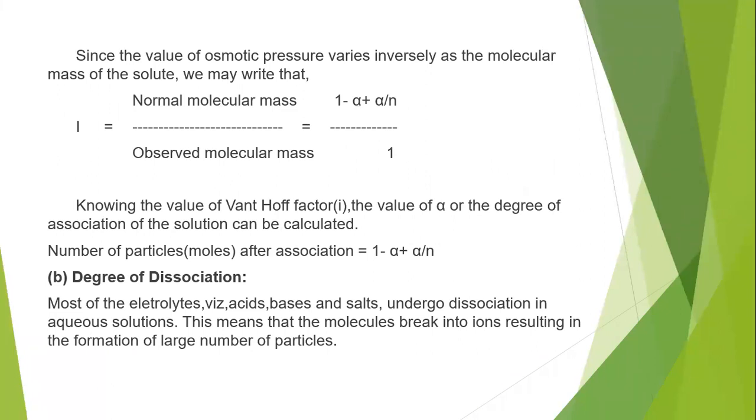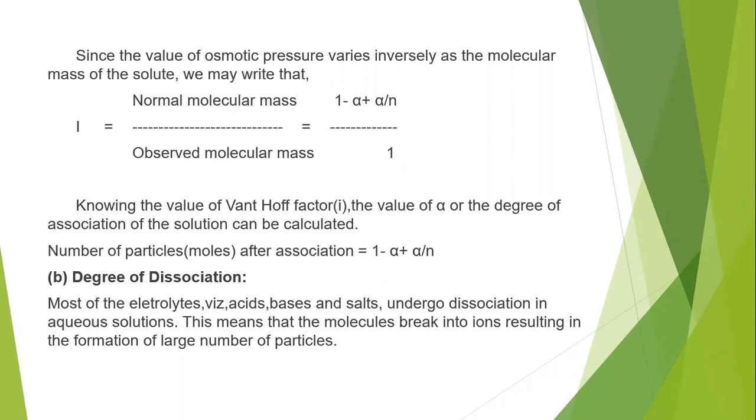Since the value of osmotic pressure varies inversely as the molecular mass of a solute, we can represent i as normal molecular mass by observed molecular mass, which is equal to 1 minus alpha plus alpha by n by 1.